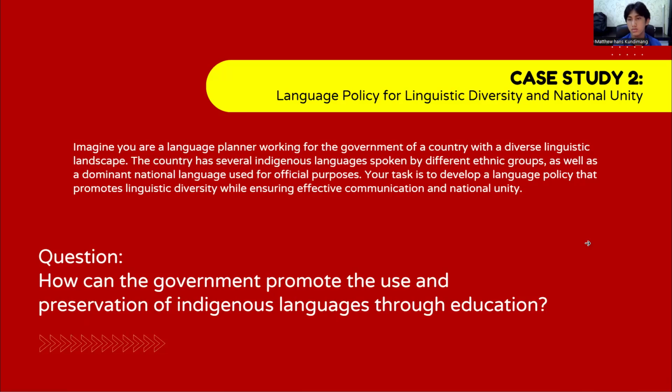Your task is to develop a language policy that promotes linguistic diversity while ensuring effective communication and national unity. And the question is, how can the government promote the use and preservation of indigenous languages through education?